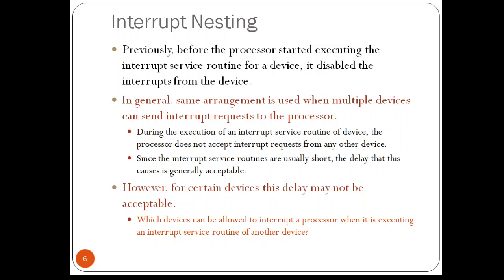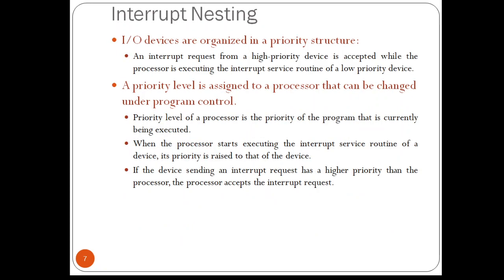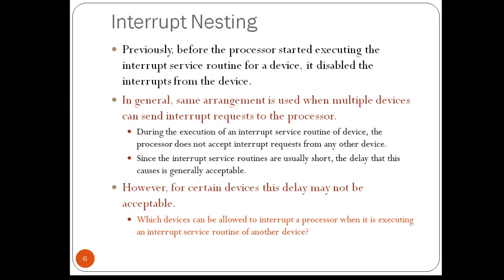Let us see one example: a computer that keeps track of the time of day using a real time clock. It is a device that sends an interrupt request to the processor at regular intervals. For each of these requests, the processor executes a short interrupt service routine to increment a set of counters in the memory that keep track of the time in seconds, minutes, hours, and so on.